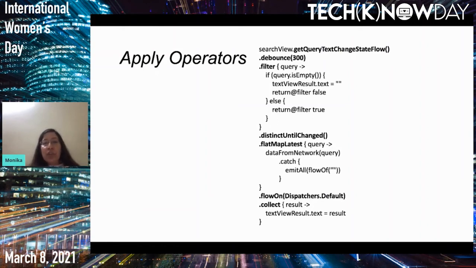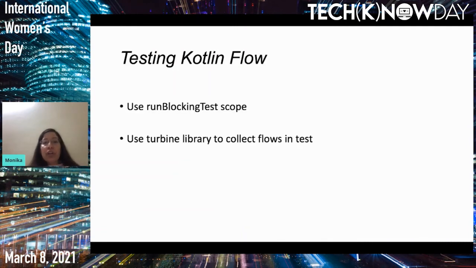So this is how the common optimized search use case, which we used to do with RxJava earlier, we can achieve with Kotlin Flow as well. You can see the same operators which you used to use there, we have here as well. So moving on to testing Kotlin Flow. You need to use the Kotlin coroutines test dependency.